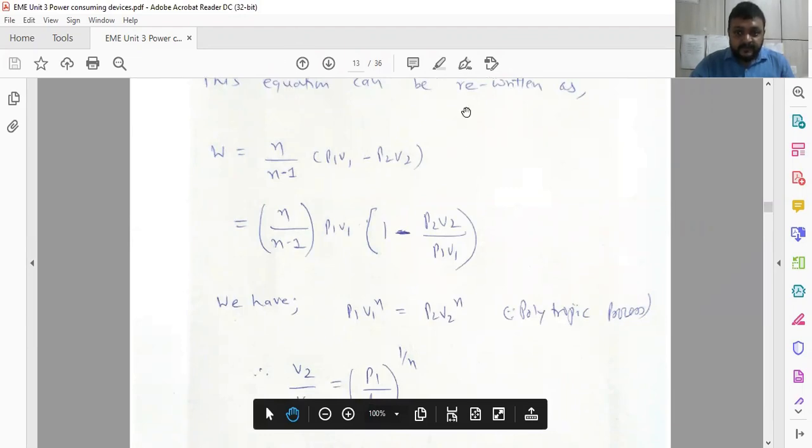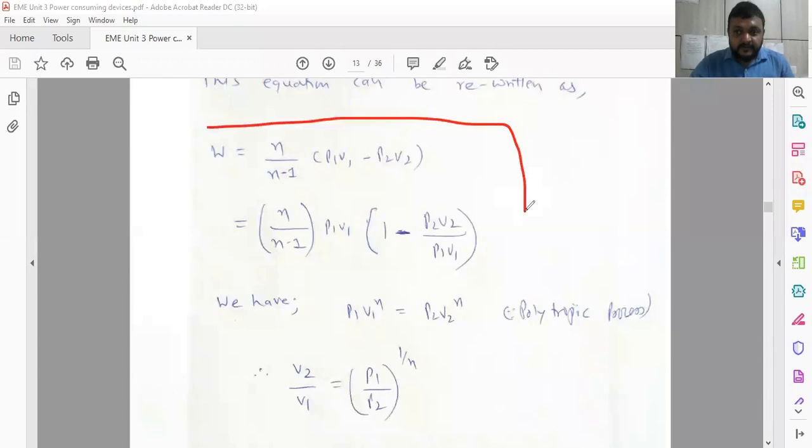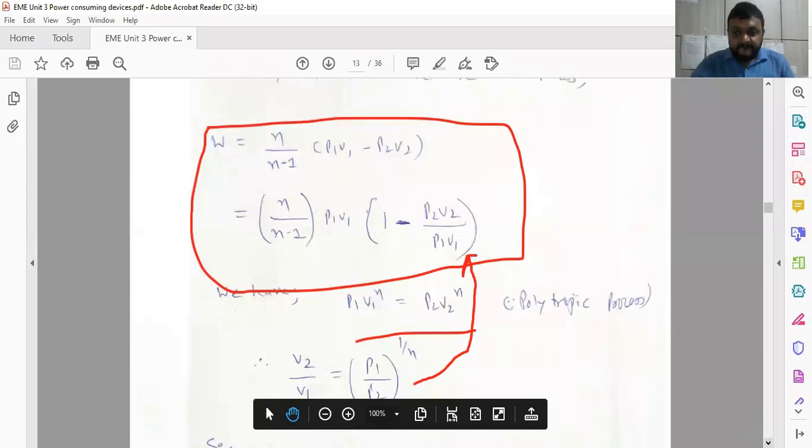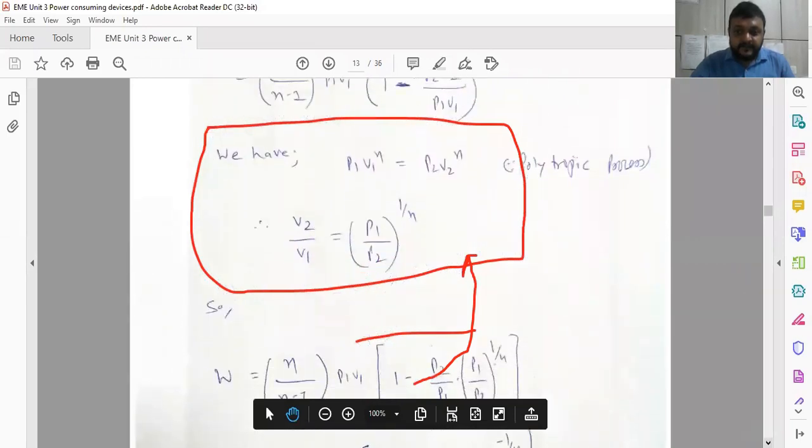So trying to see this. W is equal to this one for the reciprocating air compressor. And also we have P1 V1 raised to N is equal to P2 V2 raised to N, as we are assuming that the reciprocating compressor works under the polytropic process. So V2 by V1 is equal to P1 by P2 raised to 1 upon N. Putting this equation in this, you can find the more simplified equation.